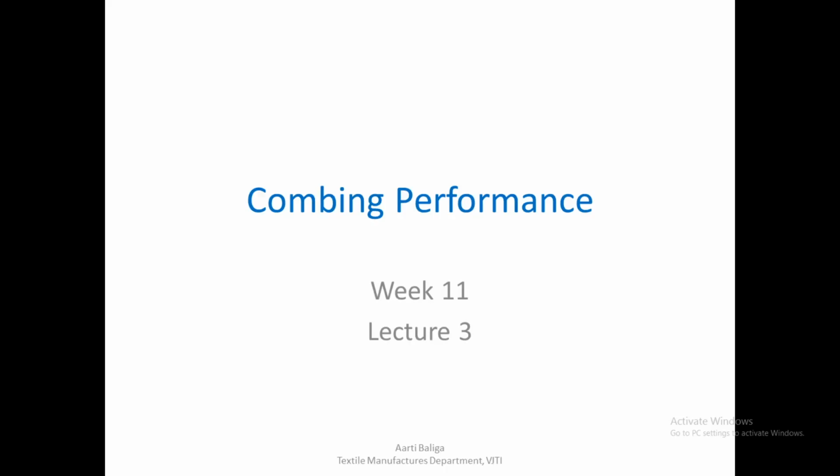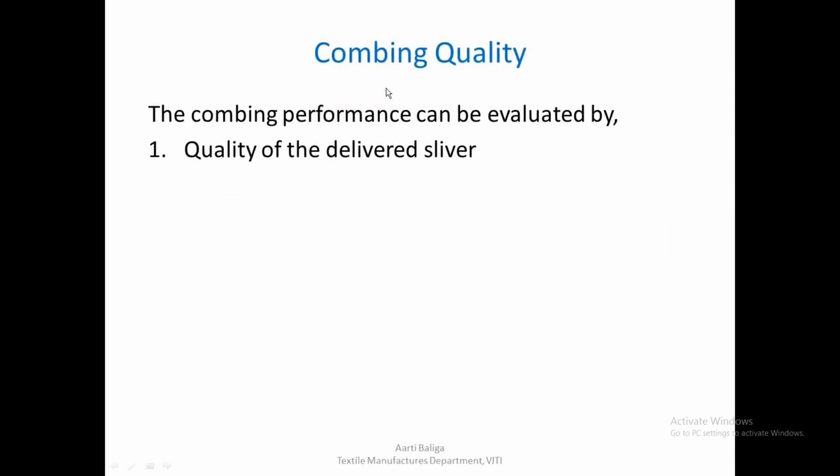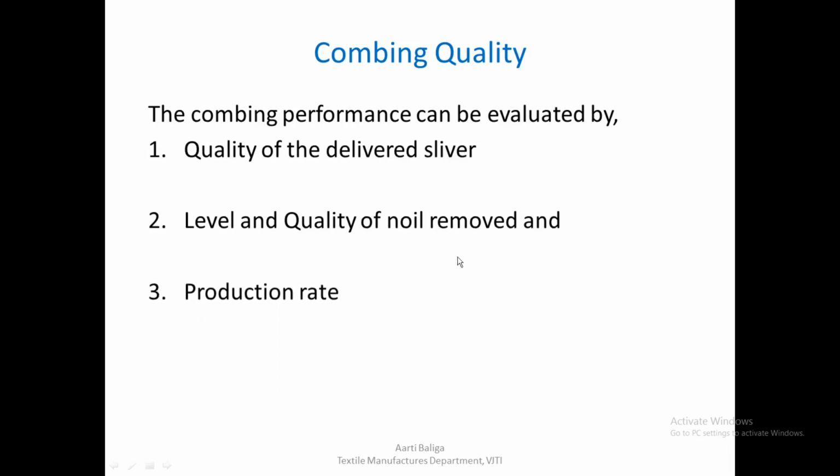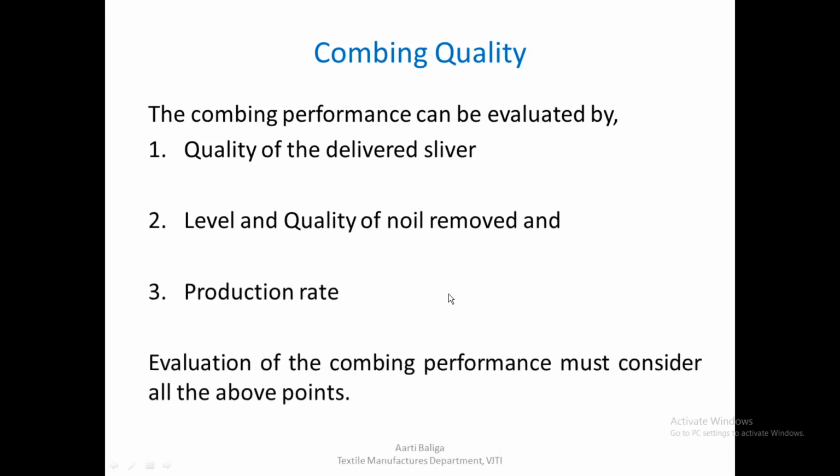Hello, in today's lecture we are going to see the combing performance. The combing quality or the performance of a comber can be evaluated by the first factor that comes, which is the quality of the delivered sliver. Secondly, it depends upon the level as well as the quality of the noil that is removed, and also on the production rate. Evaluation of the combing performance must consider all the above 3 points.